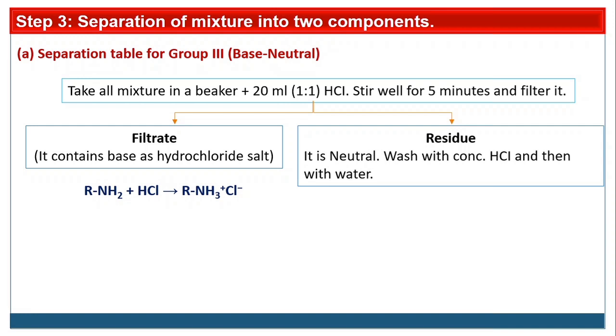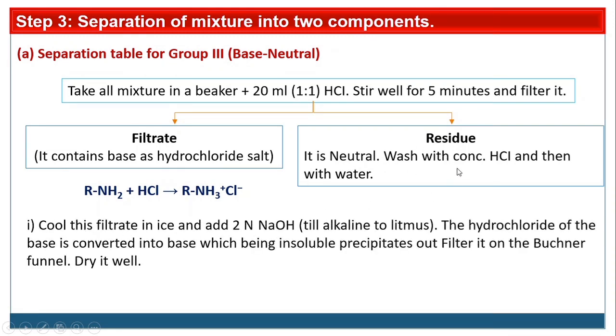Wash with concentrated HCl and then with water to remove trace amounts of base which are present in this residue. After this, we have to cool the filtrate in ice, then add normal NaOH. Check till alkaline by using litmus. The hydrochloride salt of the base is converted again into the insoluble base, which precipitates out. Filter it by using a Buchner funnel and dry it well.